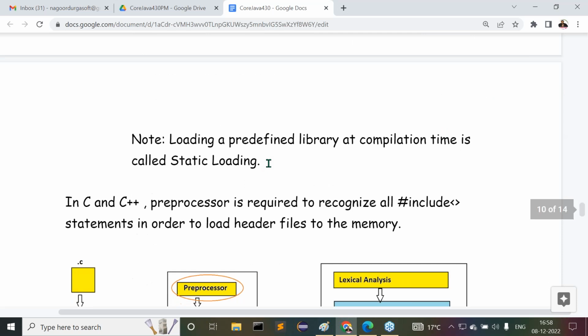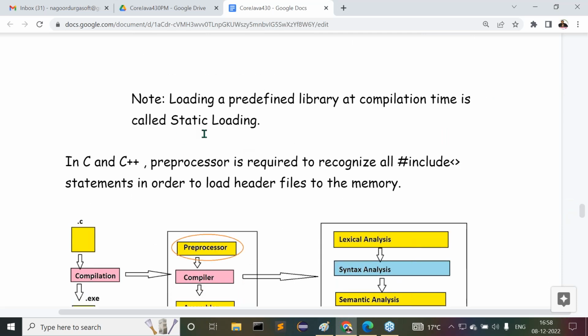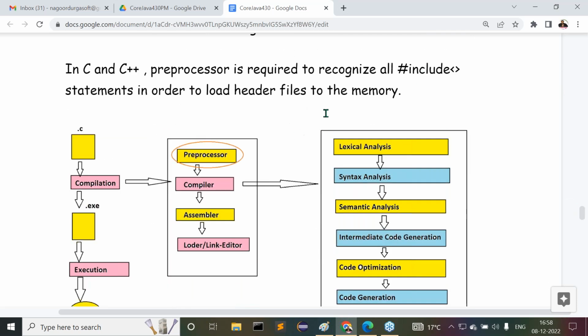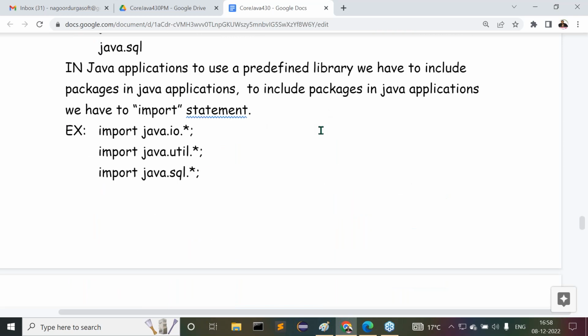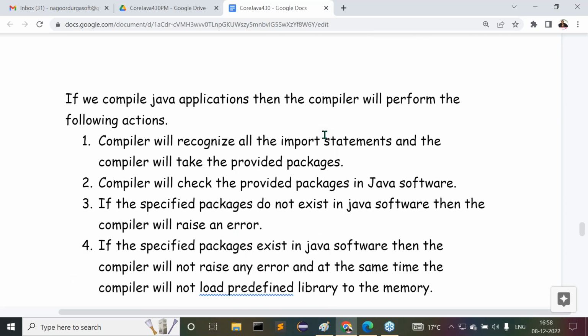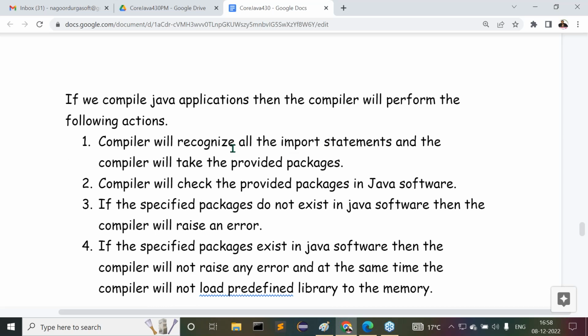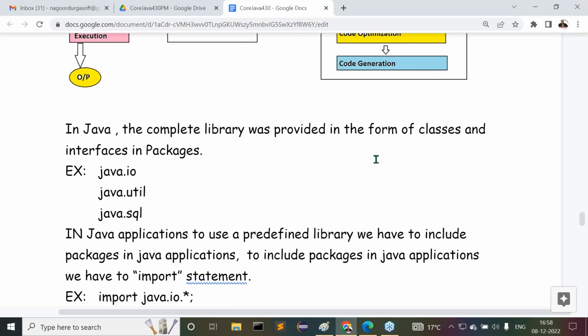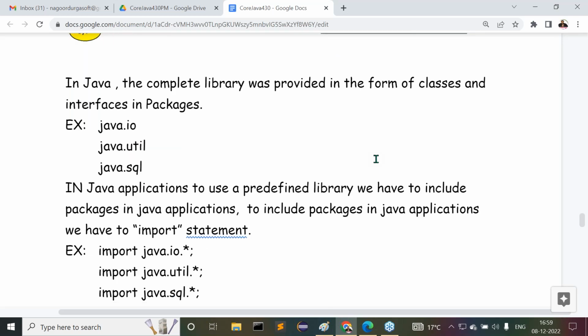All right, sir, all the points are given. Then regarding Java, why is preprocessor not required in Java applications? In Java, the complete predefined library is provided in the form of classes and interfaces in packages.